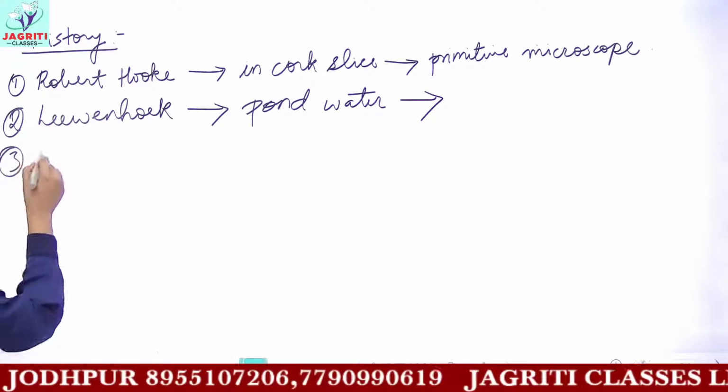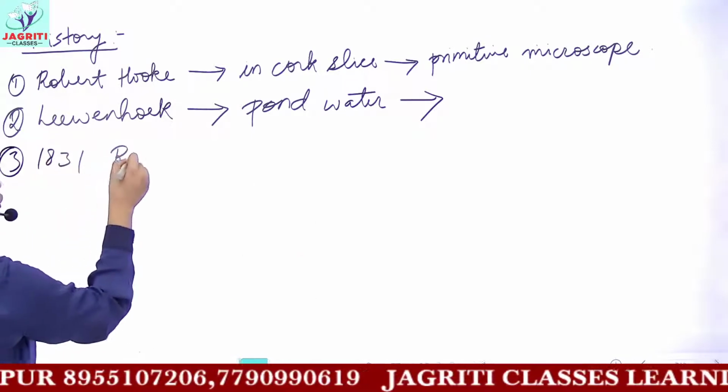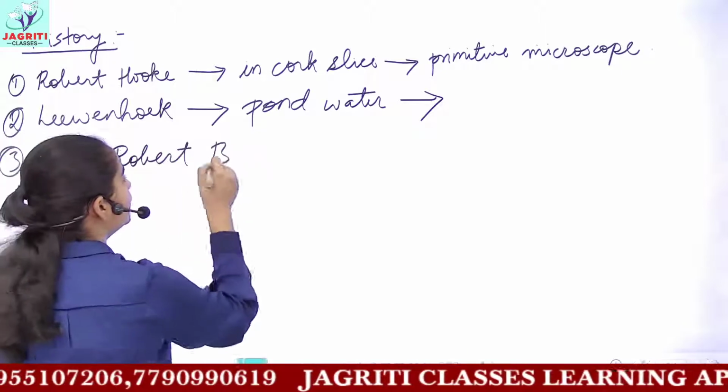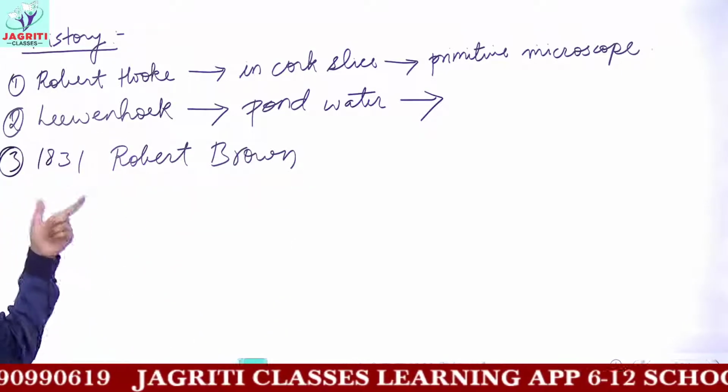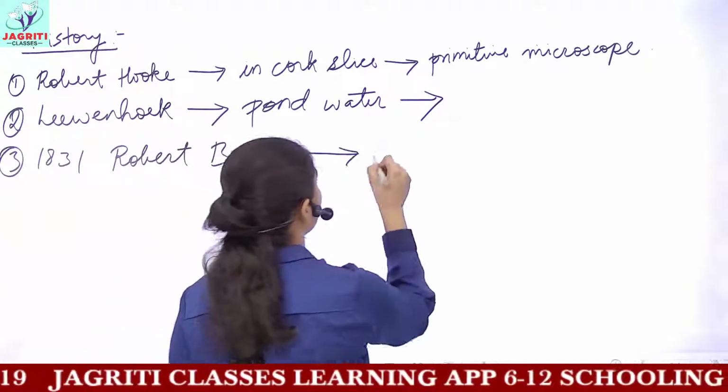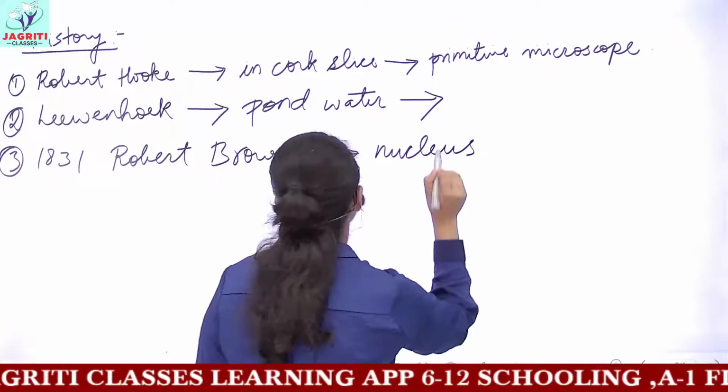Then next, in 1831, Robert Brown discovered the nucleus. Okay? This is all given in your books. So in 1831, Robert Brown discovered the nucleus of the cell.